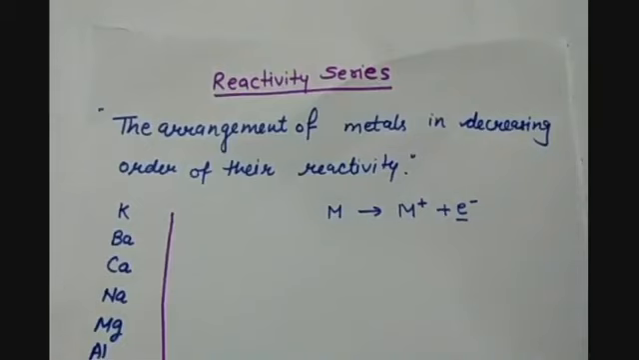So, depending upon the degree, or you can say the tendency, of losing the electron, the metals are arranged in a series such that the metals which are highly electropositive in nature, or have more tendency to lose electrons, are kept on the top, and then they are arranged in decreasing order of their electropositivity, or you can say the reactivity of the metals. So here we have the series.